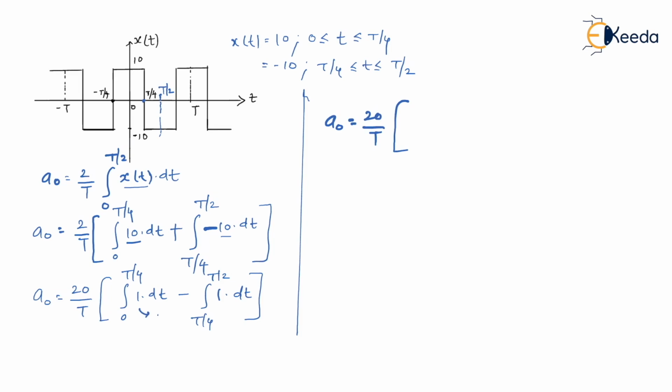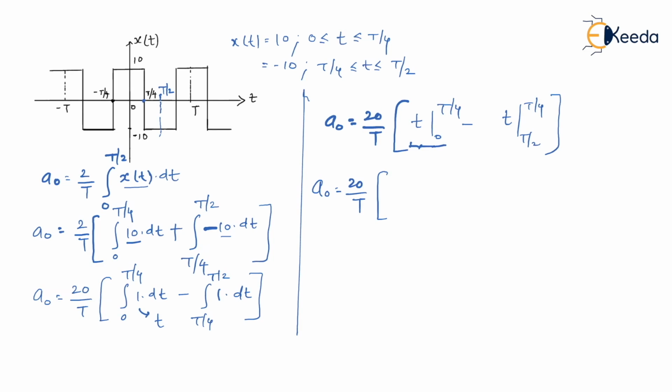So integration of 1 is t, lower limit is 0, upper limit is t by 4, minus, again we have an integration as t, lower limit t by 2, upper limit t by 4. Then a naught is equal to 20 by t.